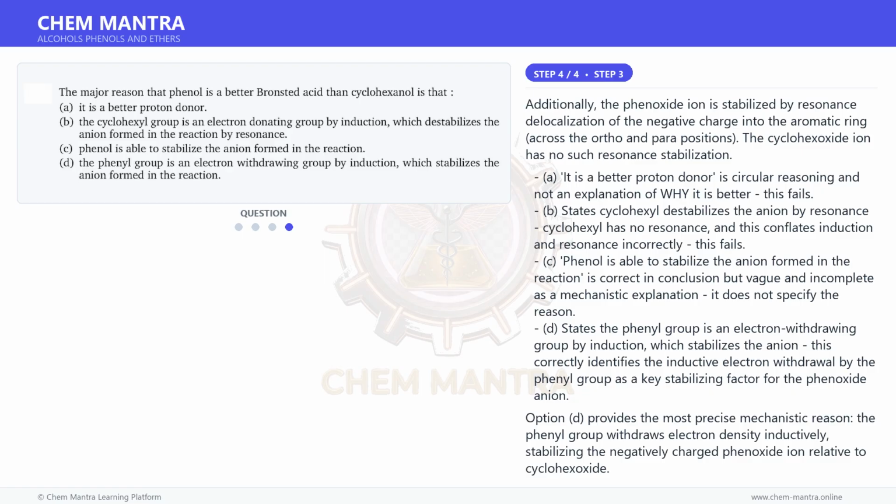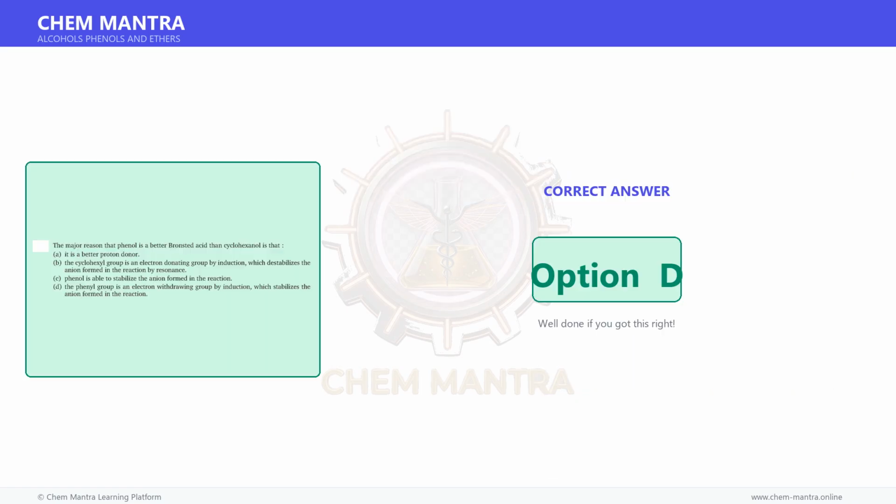The phenyl group withdraws electron density inductively, stabilizing the negatively charged phenoxide ion relative to cyclohexoxide. Therefore, the correct answer is option D.